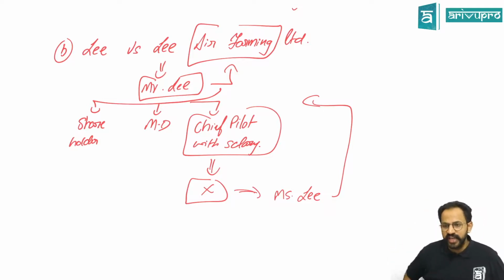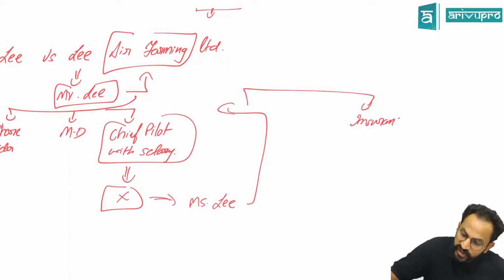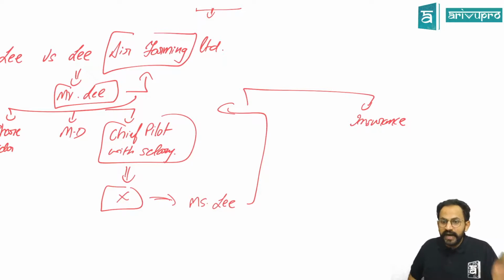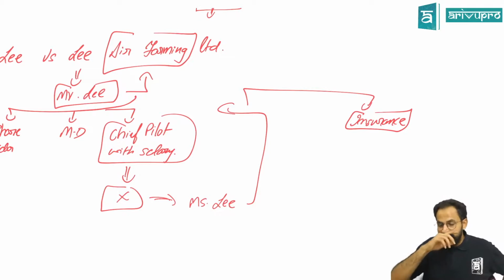Back then there was a law saying, and even now you have a law, that if an employee dies in the course of the business, in the course of the employment, then the company should give compensation to whoever the person is. Now, this thing went to the insurance company who were liable to pay the insurance, that is the compensation. The company passed on the claim to the insurance company, saying that the wife of the person who has passed away has come to claim the compensation.